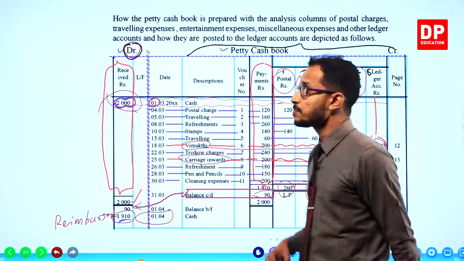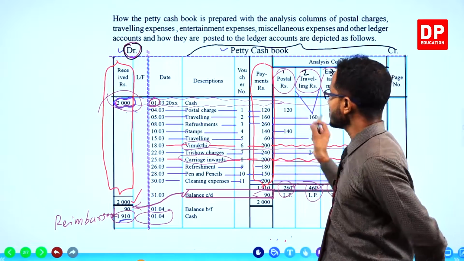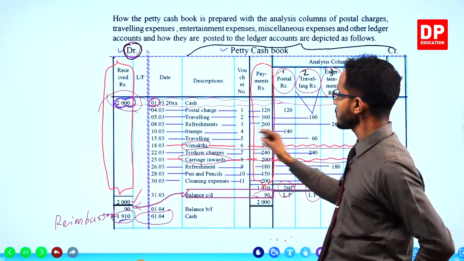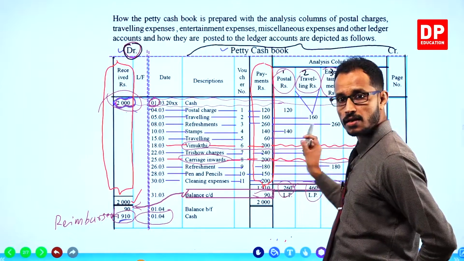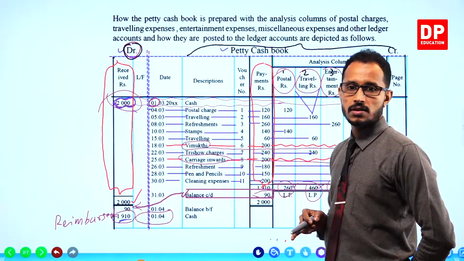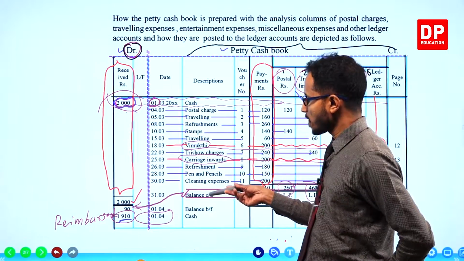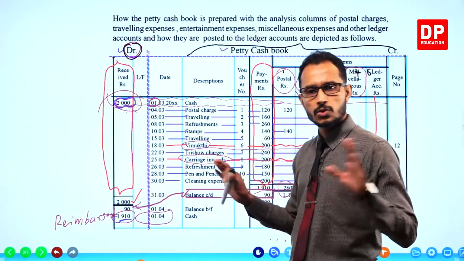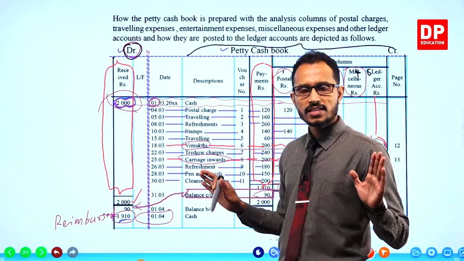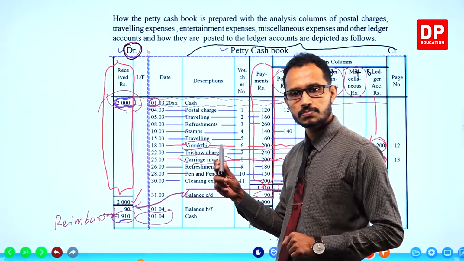That's also done. Recording the payments in the relevant analysis column, that is also done. Balancing is also done. Then what is left? No. All that is necessary is done regarding the petty cash book. Alright.